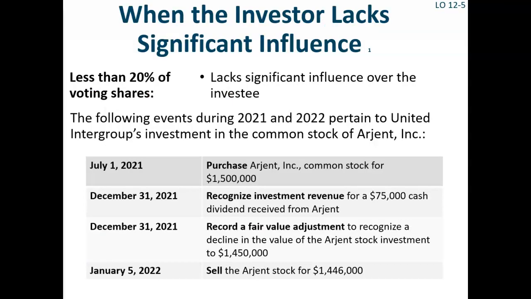If an investor owns less than 20% of the voting shares of an investee, the investor is typically presumed to not have significant influence over the investee. The investor simply hopes to receive dividends and hopes that the value of the shares appreciate over time, but they can't really tell the investee company what to do. Until very recently, those sorts of equity investments were accounted for as either trading securities or available for sale investments, just like we would treat debt investments that weren't intended to be held for maturity.